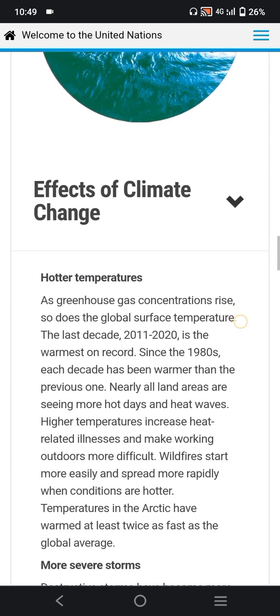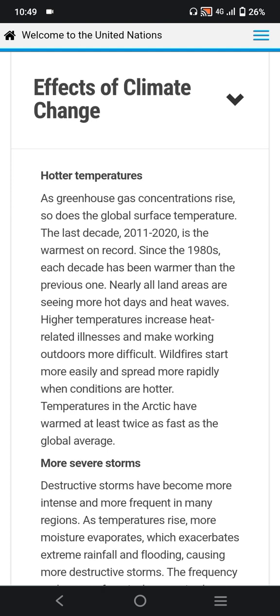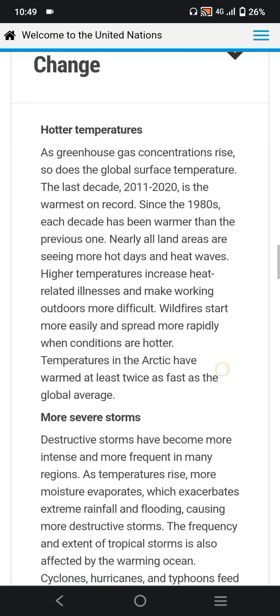Effects of climate change. Hotter temperatures. As greenhouse gas concentrations rise, so does the global surface temperature. The last decade, 2011-2020, is the warmest on record since the 1980s. Each decade has been warmer than the previous one.